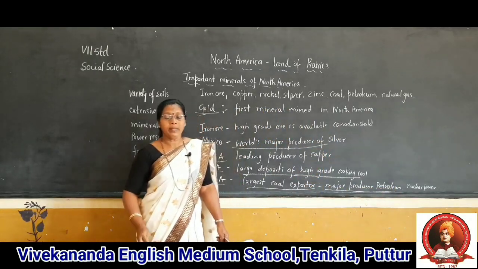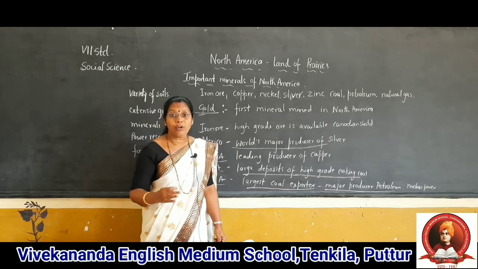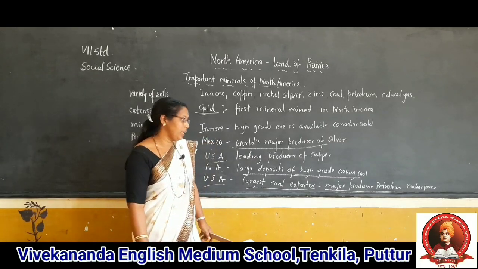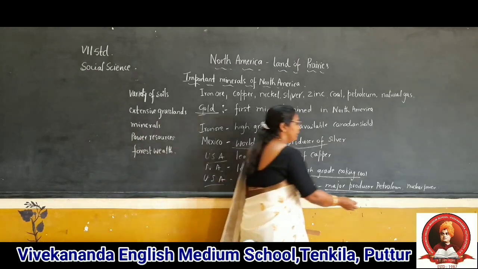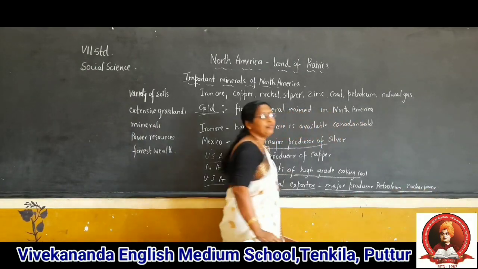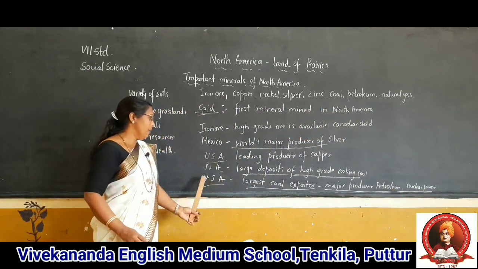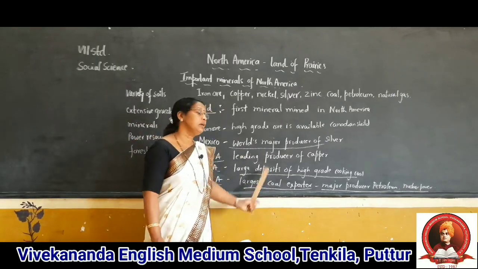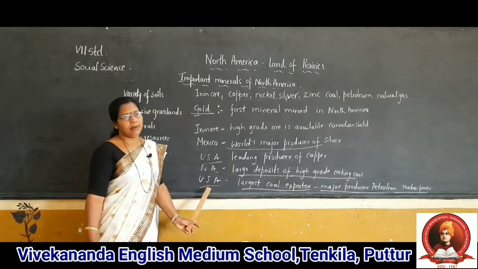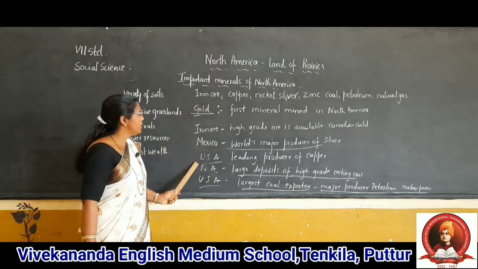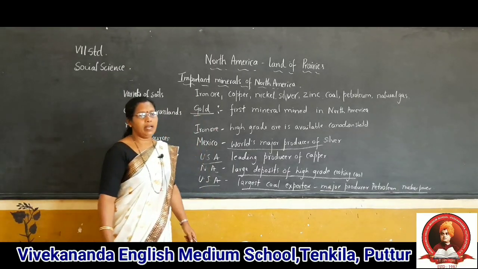They are not exporting it, but they are the major producer of petroleum. And one more, they are world famous in nuclear power. America is famous for what all? Famous for coal export, petroleum, and which one? Nuclear power. These are the major minerals available.